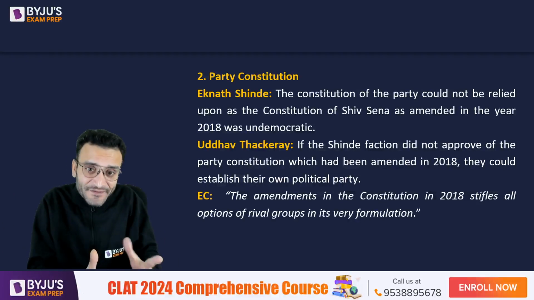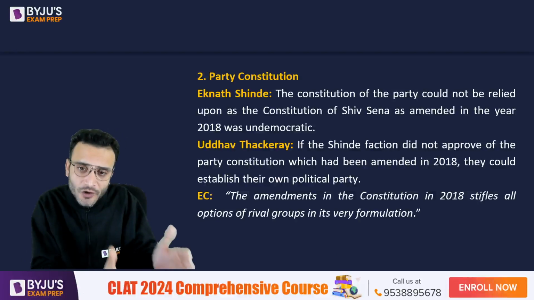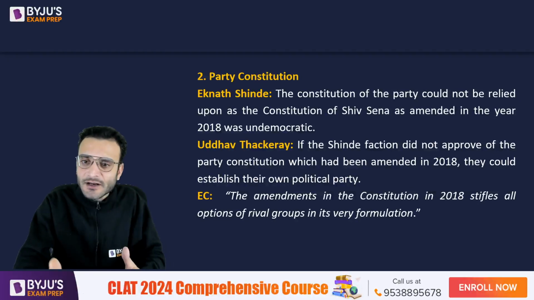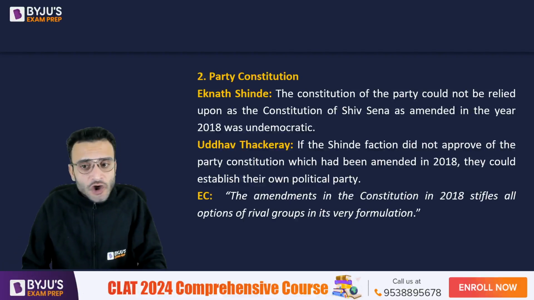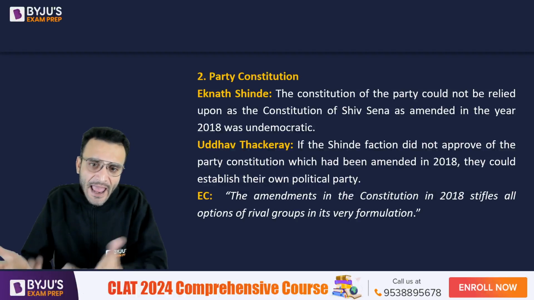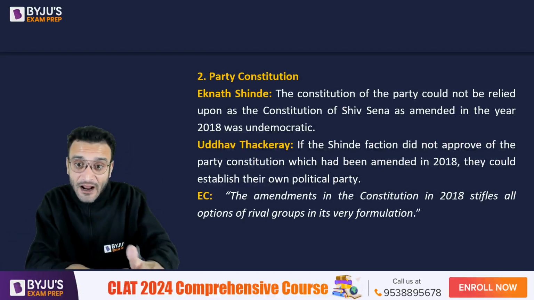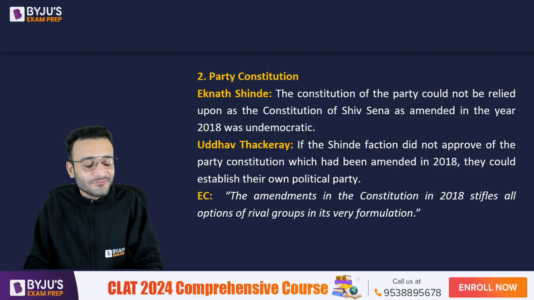What was preventing Eknath Shinde? He might not agree with or approve of the party constitution, so he could have left the party and established his own party. You cannot stay in the party and thereafter say that you don't believe in the constitution of the party.